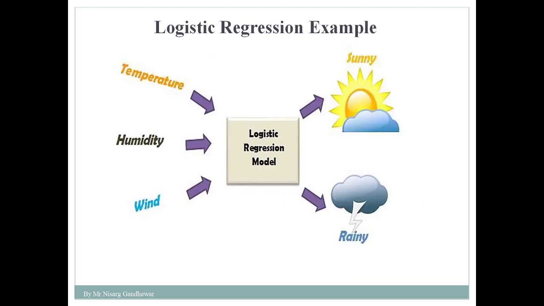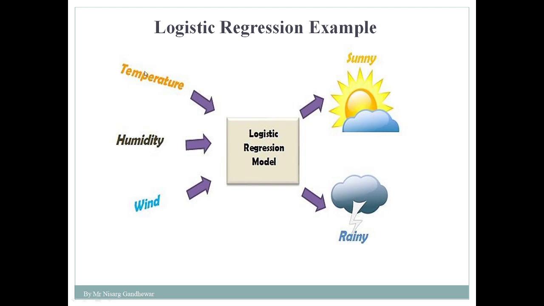Now the next thing is a simple example to understand the concept of logistic regression. Looking at this diagram, I can say that temperature, humidity and wind are there, and these three parameters we are passing to the logistic regression model, and then the model tries to predict whether the weather is sunny or rainy. So we can say that it's a classification kind of problem, because we are categorizing our output into two categories: one is sunny and the second is rainy. So it is an example of logistic regression.